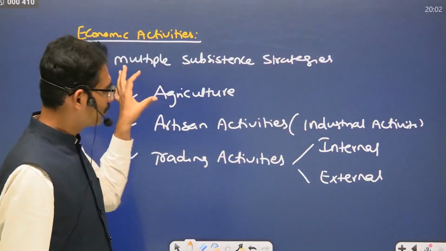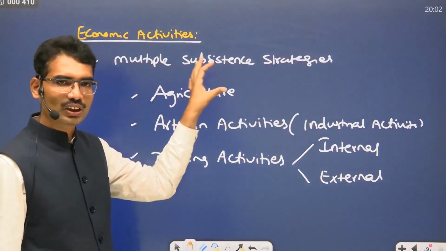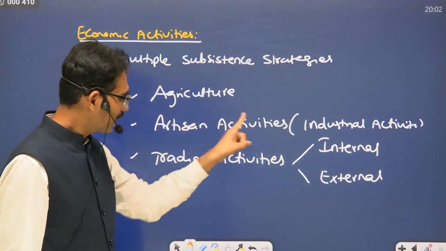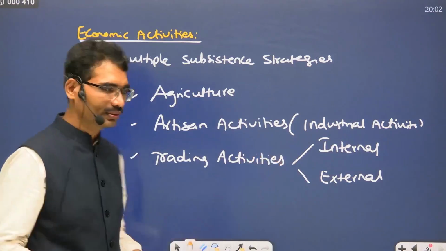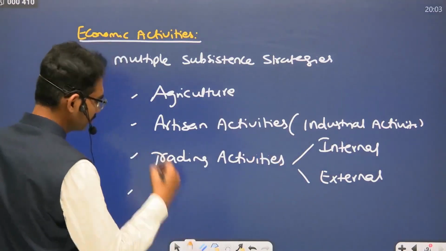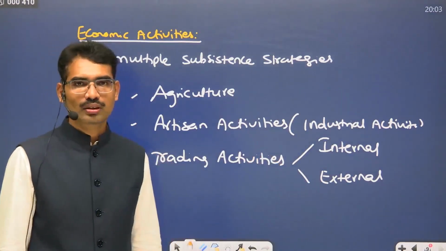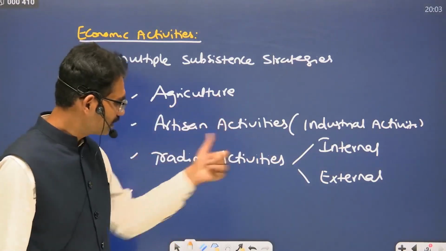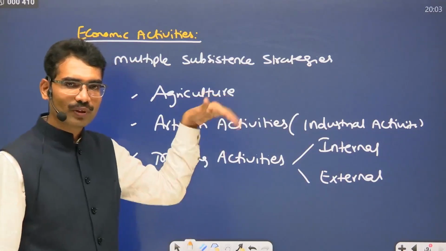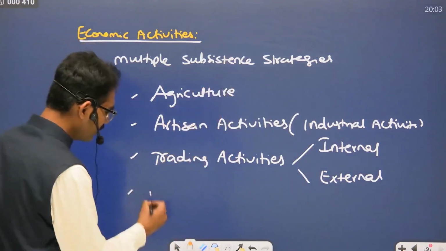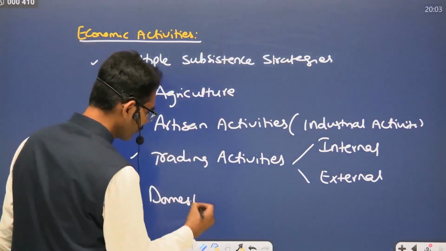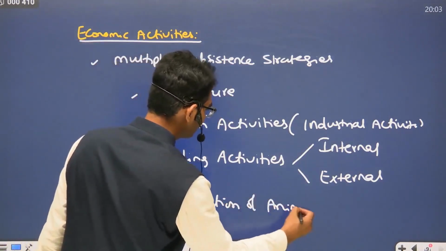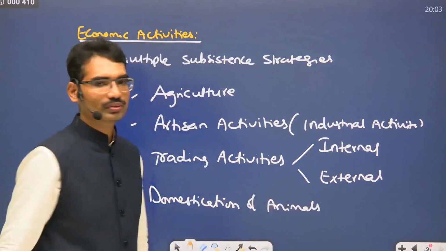They were producing crops also like Neolithic people, with more advanced technologies, artisan activities, trading activities. Next, agriculture, artisan, trading. What about before agriculture? Domestication of animals was also witnessed.